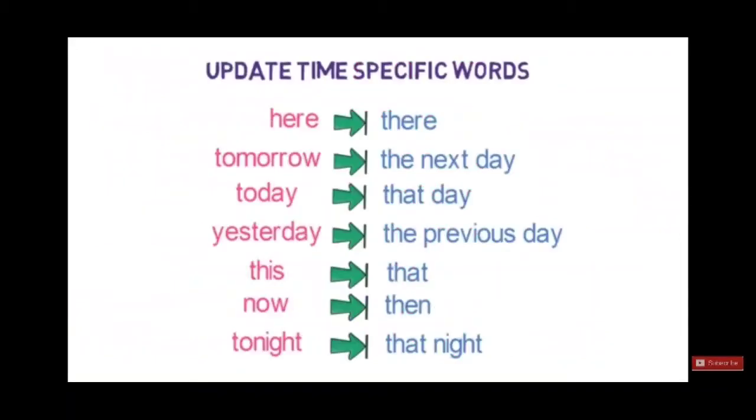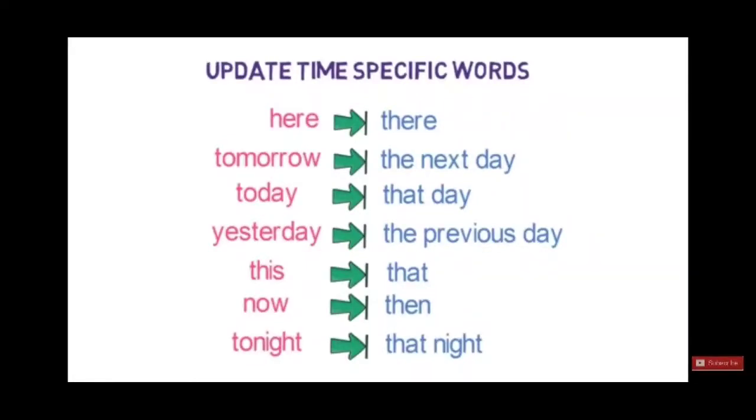We also change the time. The words which show us time, we have to change those words also. If things are near, the time words which show nearness, we have to change into time words which show distance.